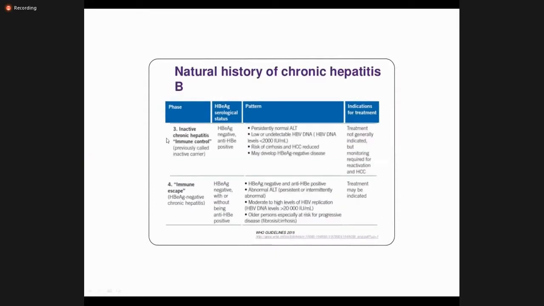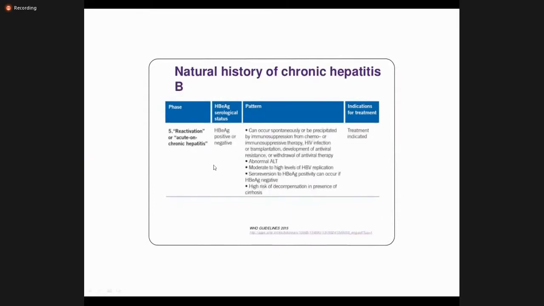Okay. So the fifth one is acute on chronic hepatitis. For example, if the patient already has chronic hepatitis, but some insult occurs or there is some reactivation of the virus within the body, and then the patient develops acute on chronic hepatitis.